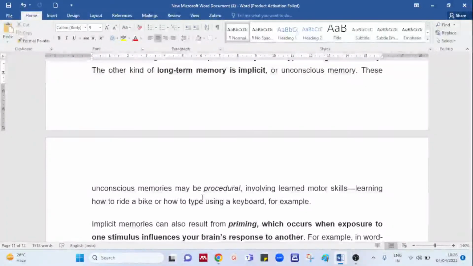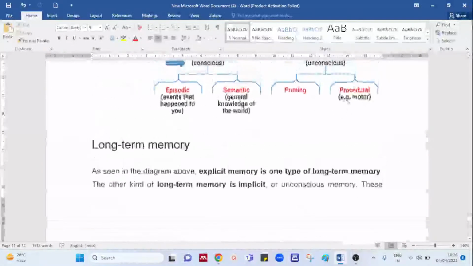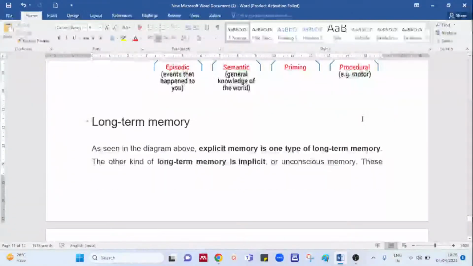Whereas procedural is about your skills, motor skills, that is swimming, driving a car, or skills which you are accomplishing. That is nothing but procedural memory. Is it clear? So I hope both the topics are very well clear with you.